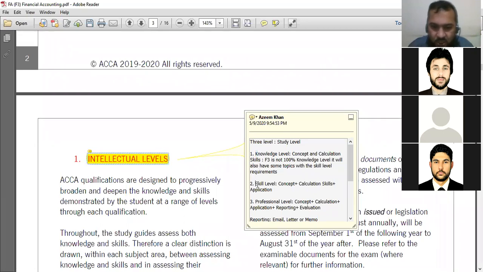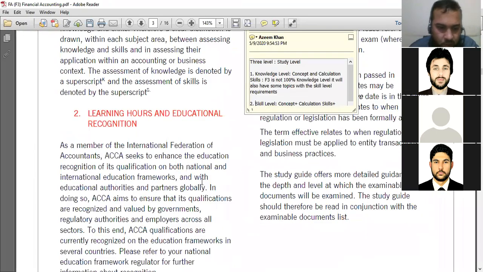If 1 or K is mentioned, the topic is knowledge level. If S or 2 is mentioned, the topic is skill level. If 3 or P is mentioned, the topic is professional level. So you have to study the topic according to the level mentioned in the bracket, and I'm going to show it to you here.